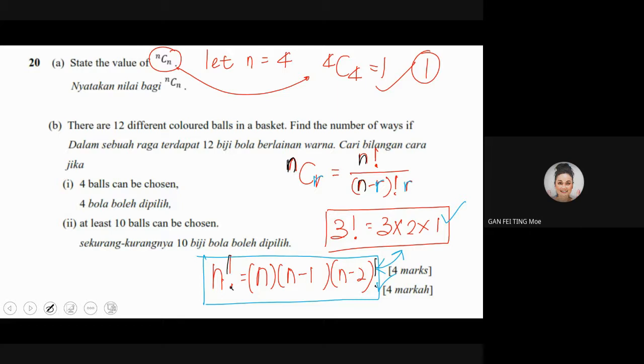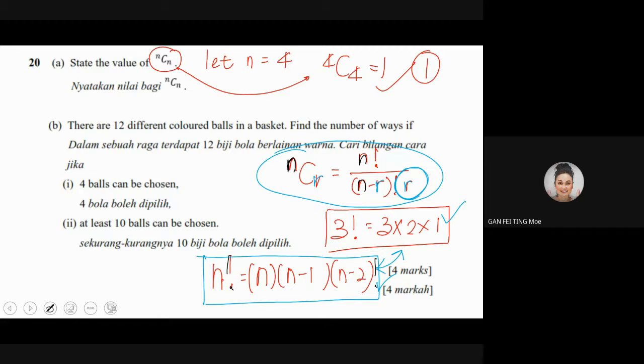Jot down. Let's say in the exam you see this question, you let n become any number and then manipulate, as what you can come across during the exam period, right? So remember, this is the formula. I make a circle for this. This is the formula for nCr. What is C? C is combination. Combination means that the arrangement is not important. Again, I do hope that you can still recall. That's why we divide by r factorial, because the arrangement is not important.